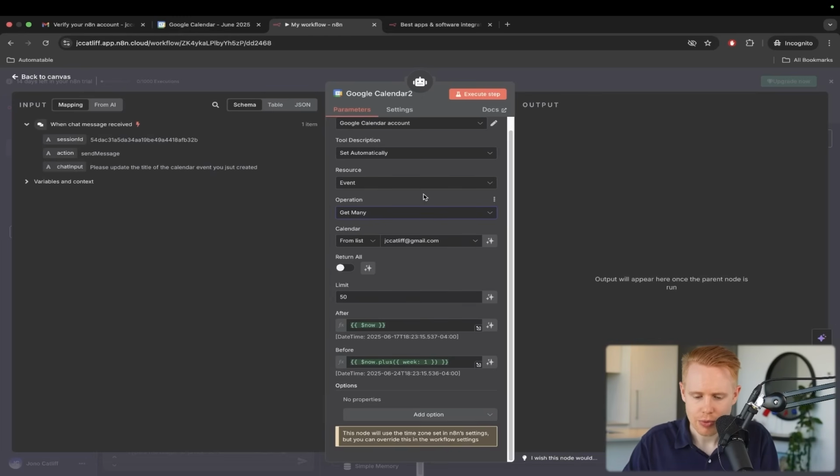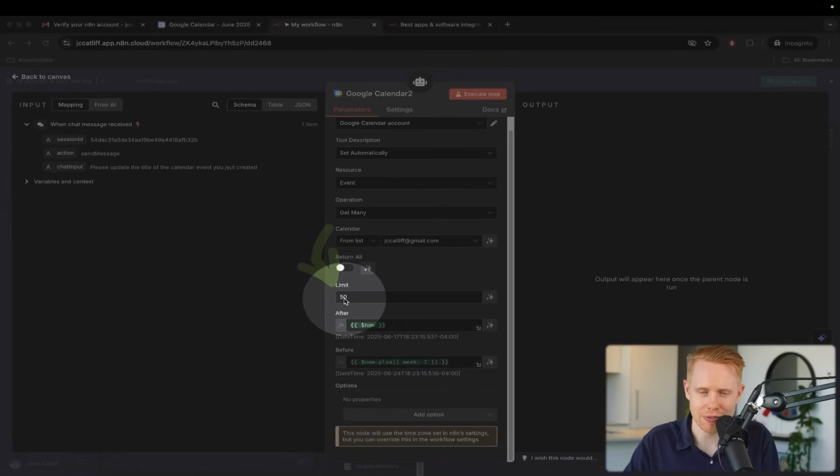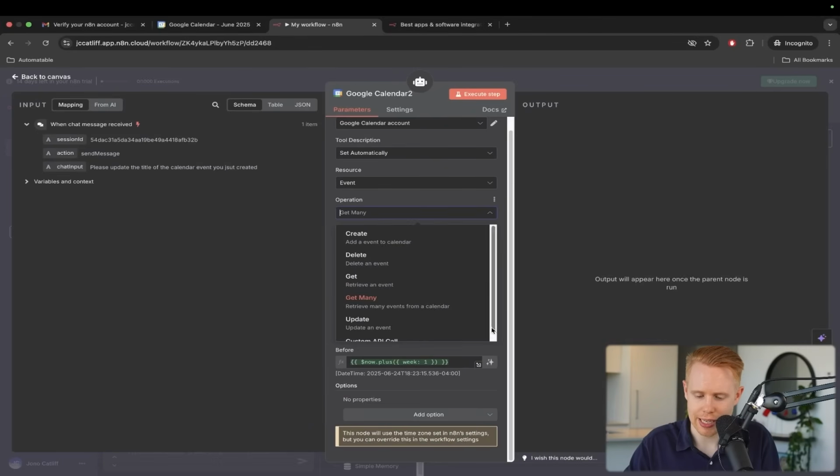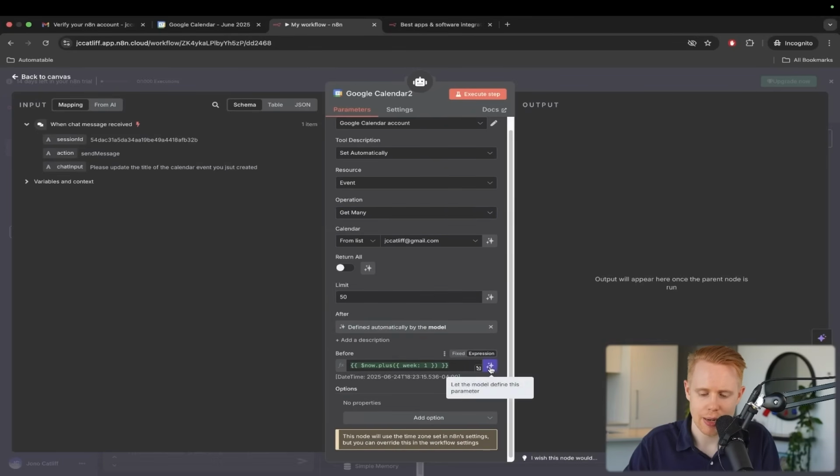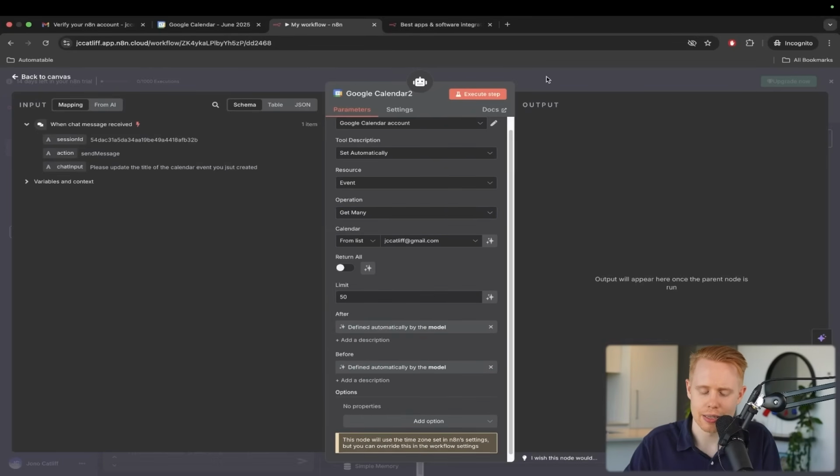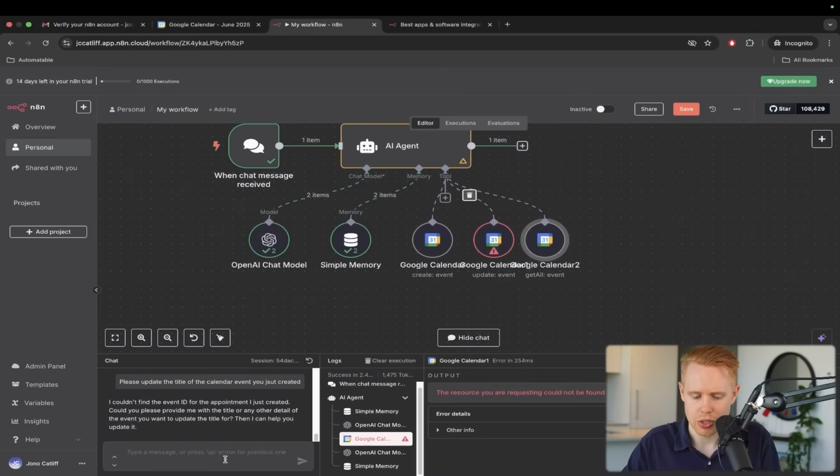And so in a nutshell, it's going to search for the calendar. We're going to search for a limit of 50 different events, which means that if there were 52 events matching the criteria we're searching for, it's only going to pull in a limit of 50. And it's going to search between two starting points. And so it's going to search before a date and after a date. And again, with all this kind of stuff, I'm just going to let AI define these parameters. So I'm going to say, for instance, now,